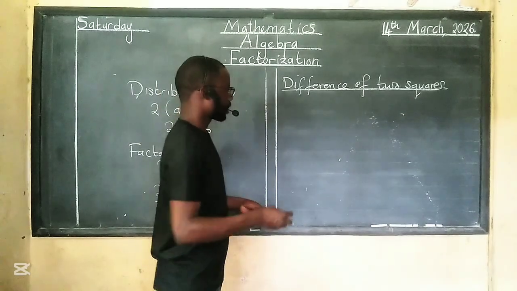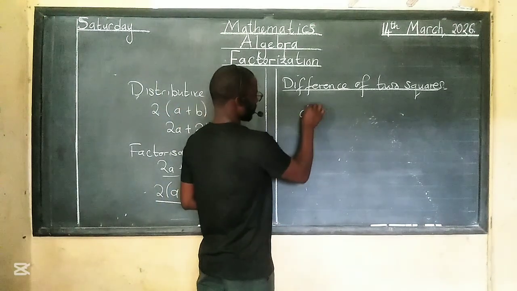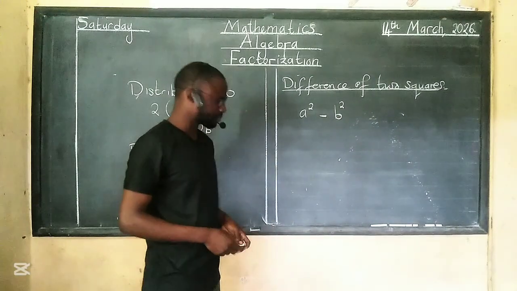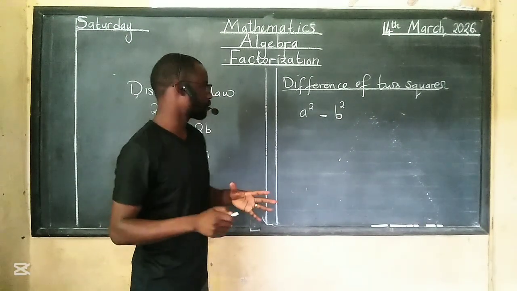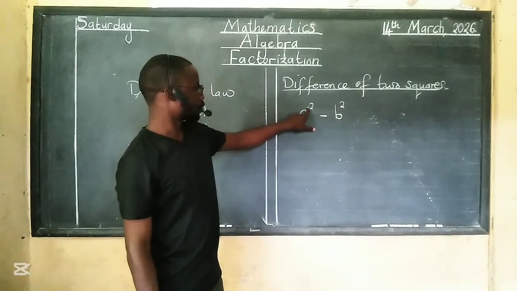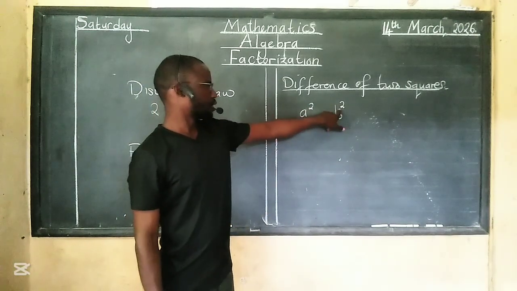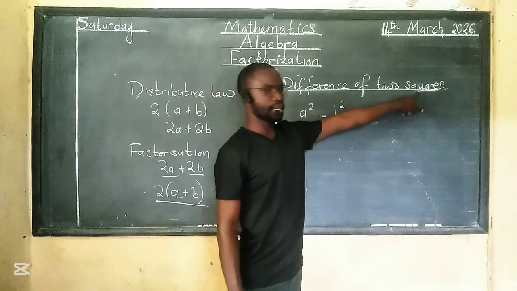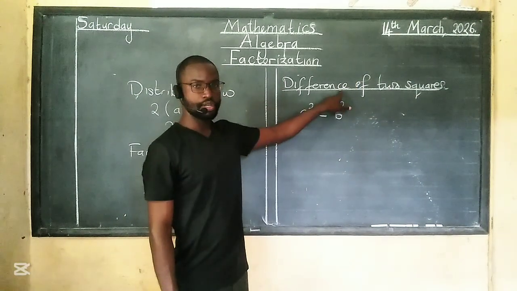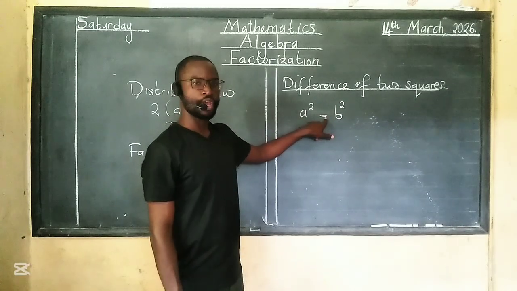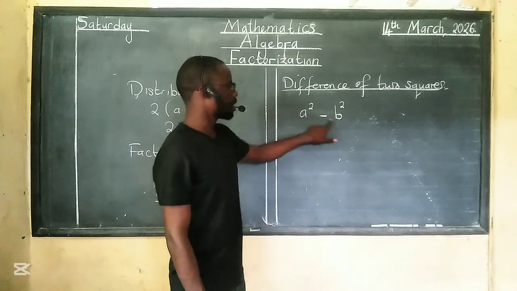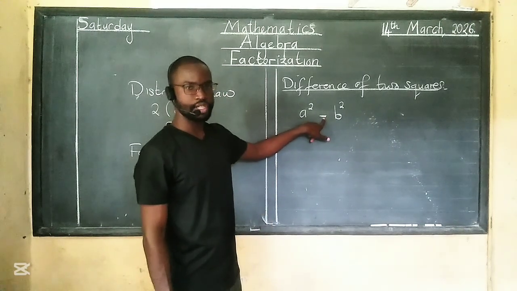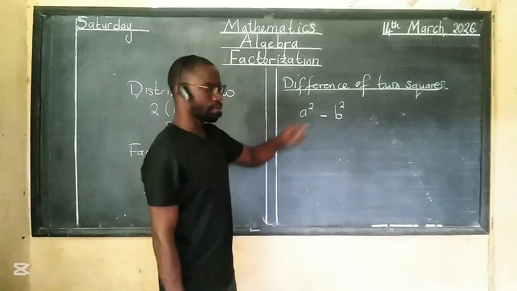And it looks like this. Say you have a squared minus b squared. The name difference of two squares comes from the fact that this is a square, this is also a square. So two squares, a squared, b squared. And the word difference in mathematics means subtraction. So for difference of two squares, you need to have two numbers that are both squared, and you need to have a subtraction or a minus sign in between them.